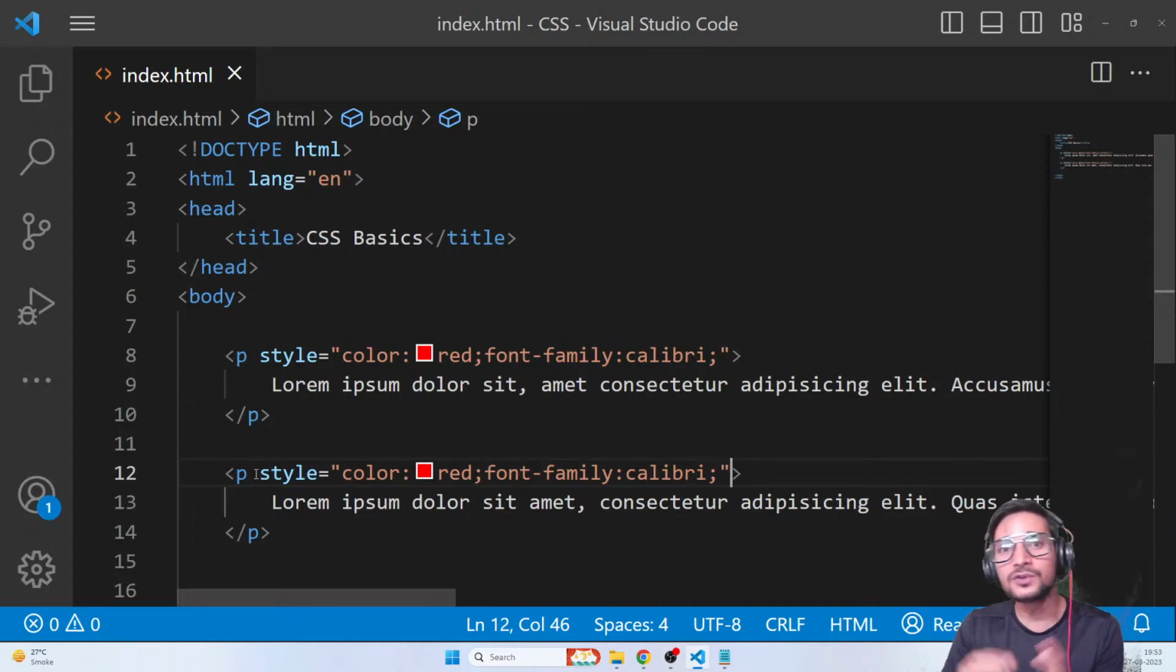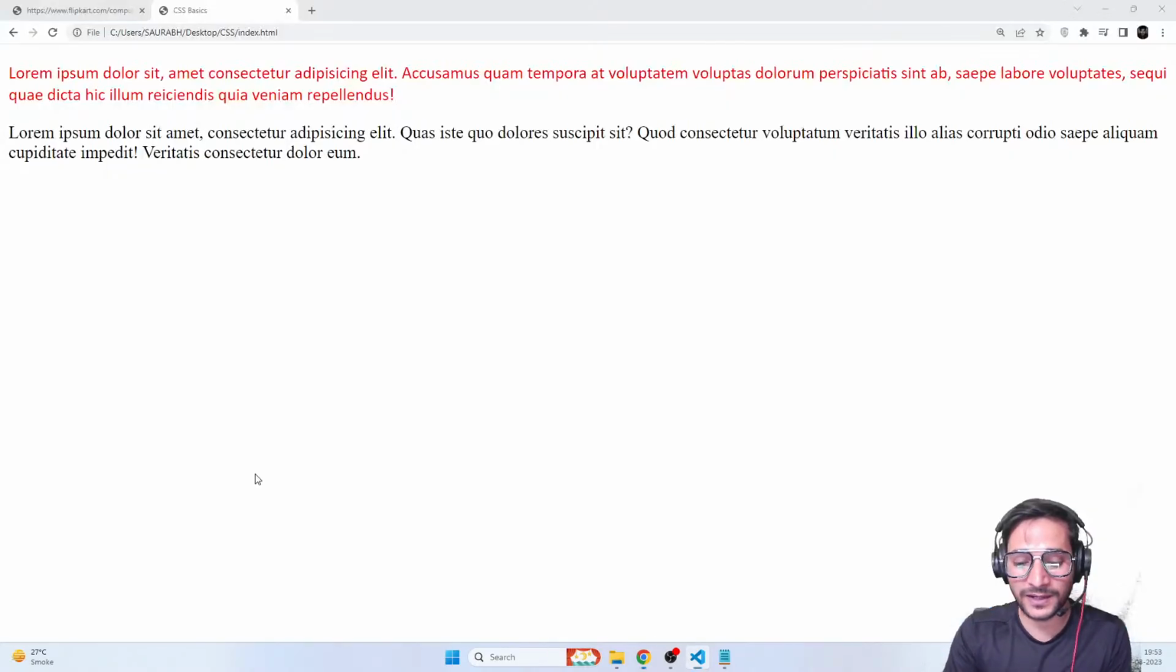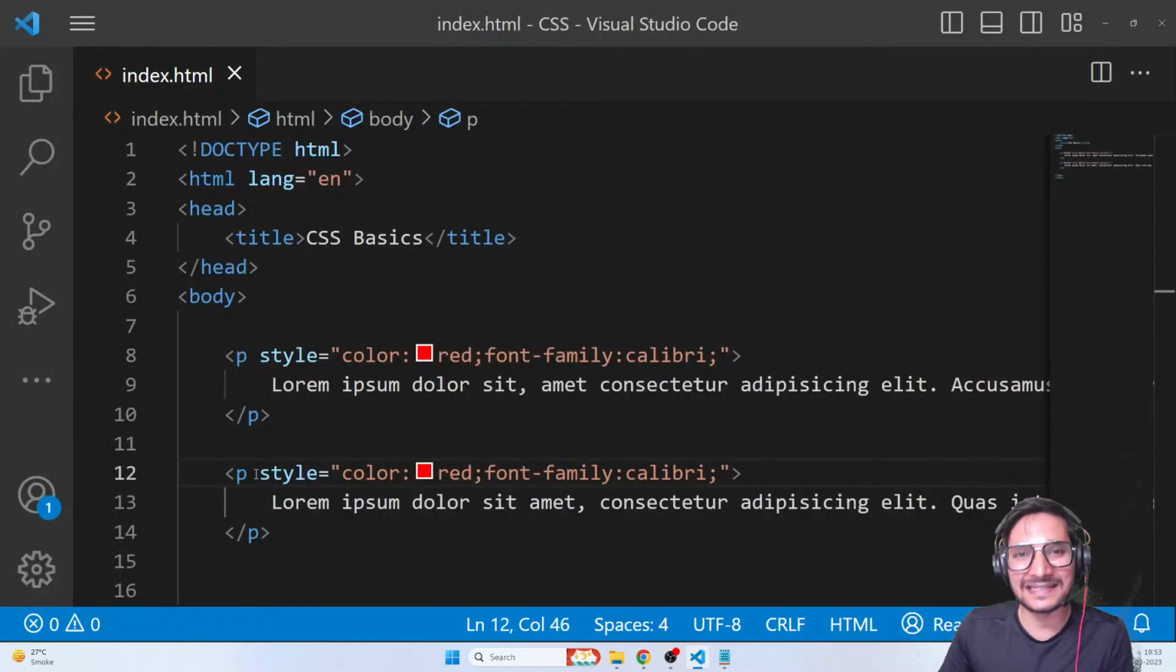That means if there are thousands of elements, and if you want to apply similar CSS on all 1000 elements, you have to write it 1000 times in each and every tag. That's what inline CSS is. It works for only one tag at one time. So I have to write it 2 times if I want to apply it on both. And that's the drawback of inline CSS.